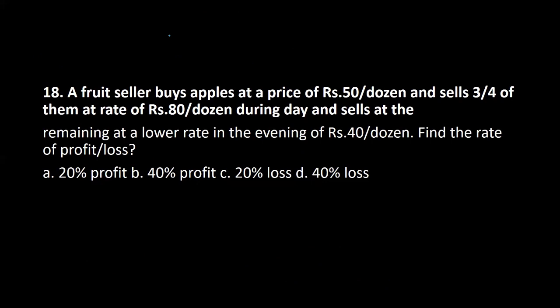Okay, the next question is on your screens, everyone. A fruit seller buys apples at a price of ₹50 per dozen and sells 3/4 of them at the rate of 80 per dozen during the day and sells the remaining at a lower rate in the evening at 40 per dozen. Find the rate of profit or loss. There is no 'at' here. Sells the remaining at a lower rate. Okay. Now let us check this part.